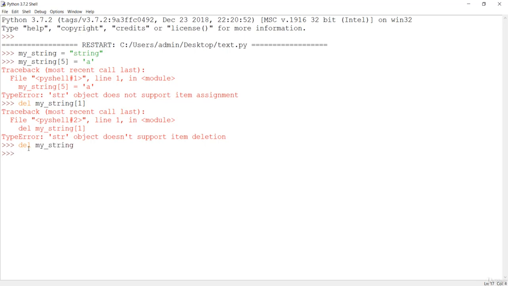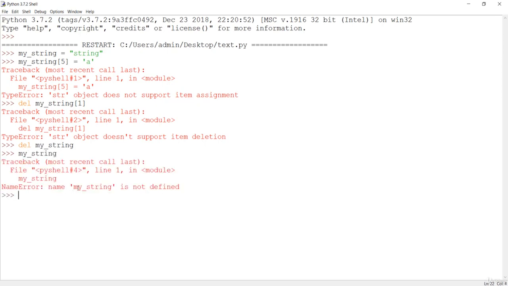My string, if I hit enter, now if you just check my string, it is not there. It is not defined because it has been deleted completely. So the next thing in the list is the concatenation technique. So let's see how we can concatenate the string.